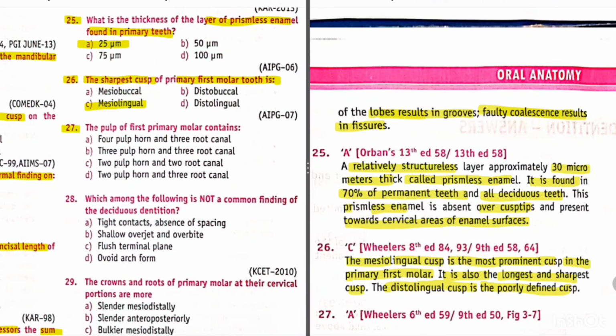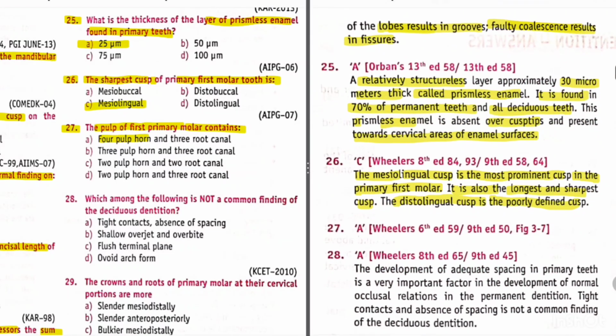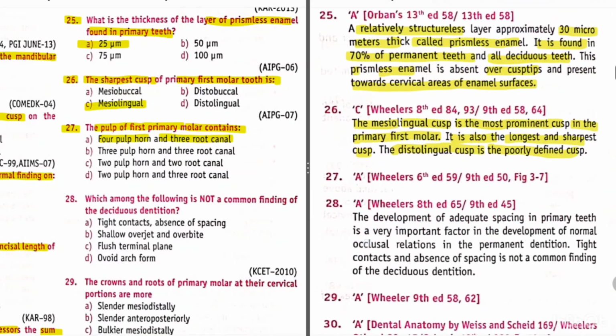Question 27. The pulp of first primary molar contains. Its answer is 4 pulp horns and 3 root canals. Okay, the pulp of first primary molar contains 4 pulp horns and 3 root canals.